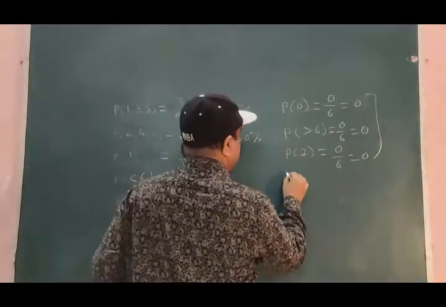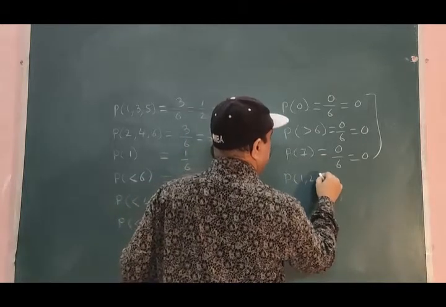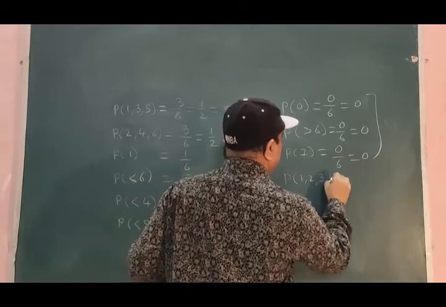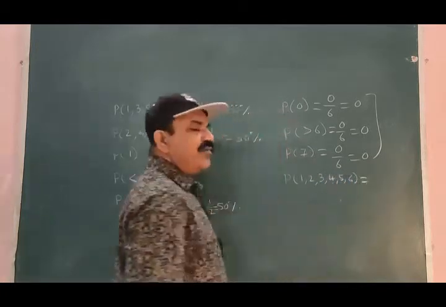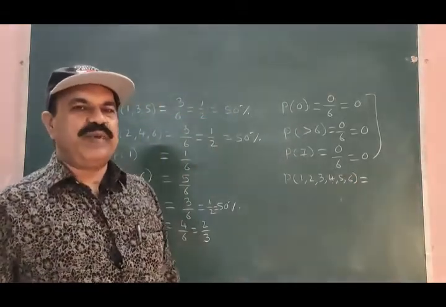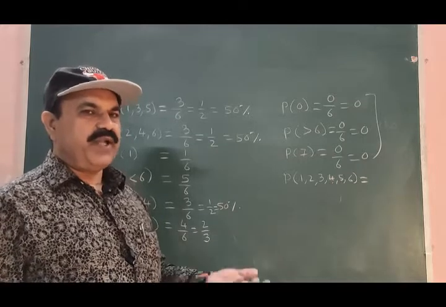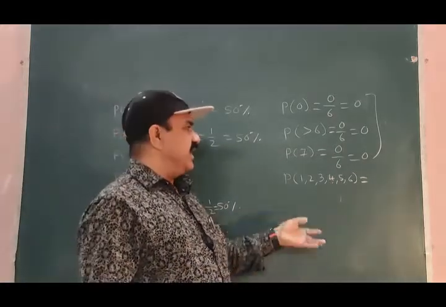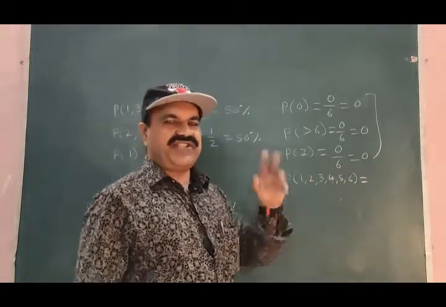Probability of occurrence of the face upward with any of these dots, probability of occurrence of the face upward with either dot 1 or 2 or 3 or 4 or 5 or 6.